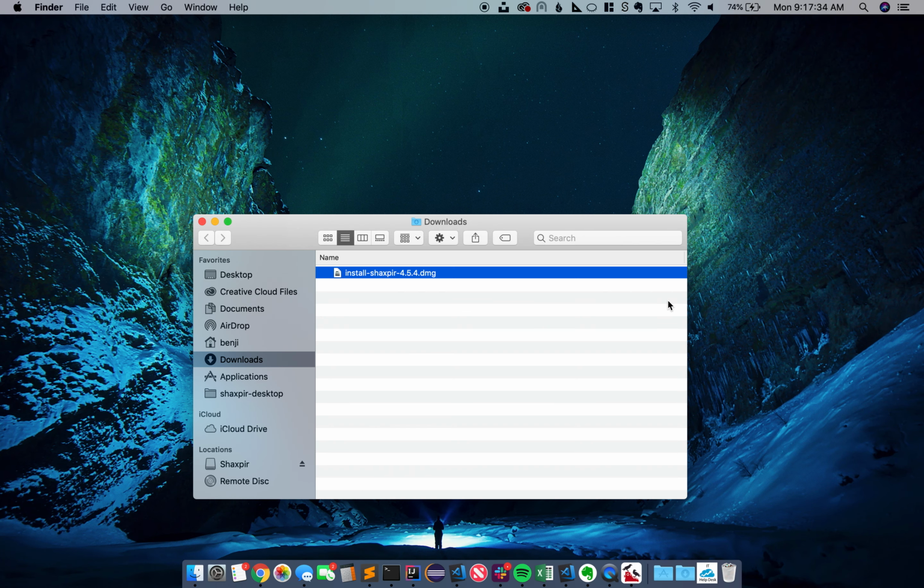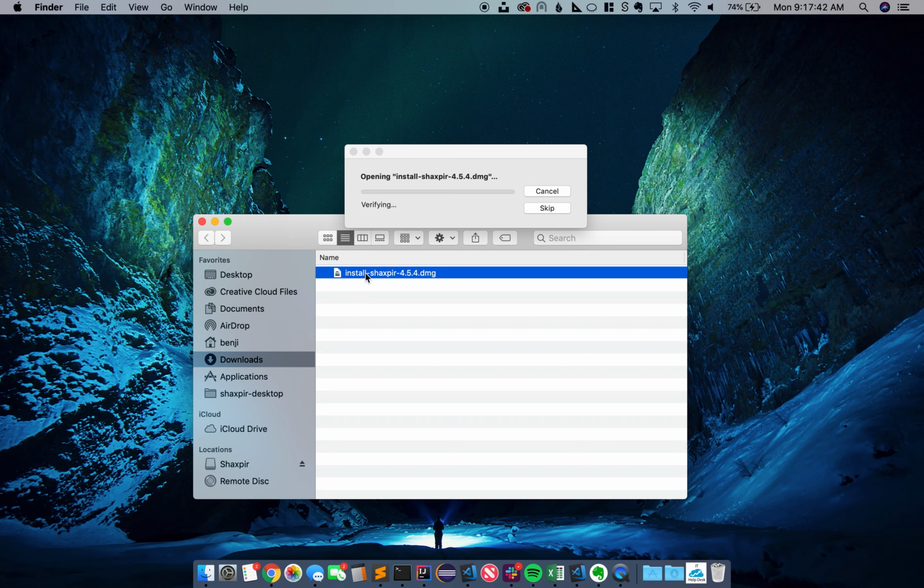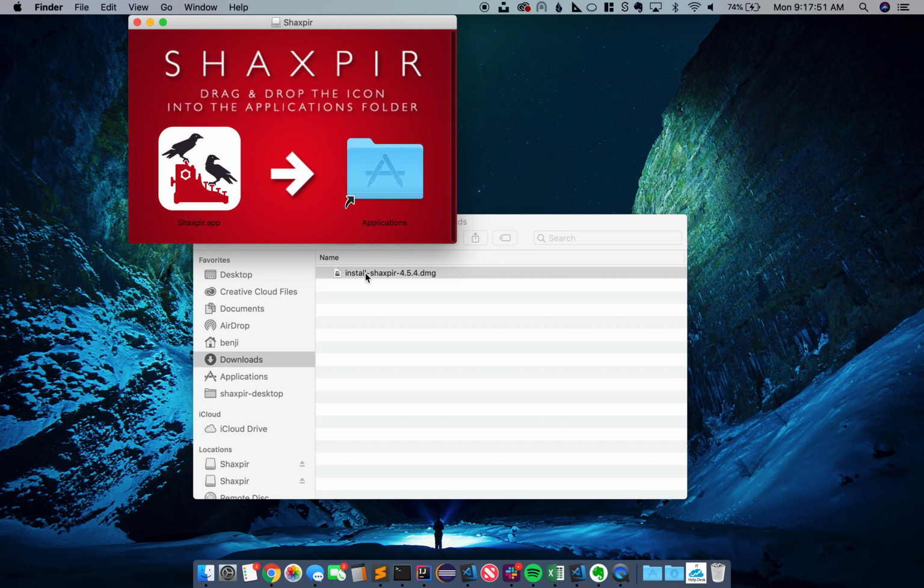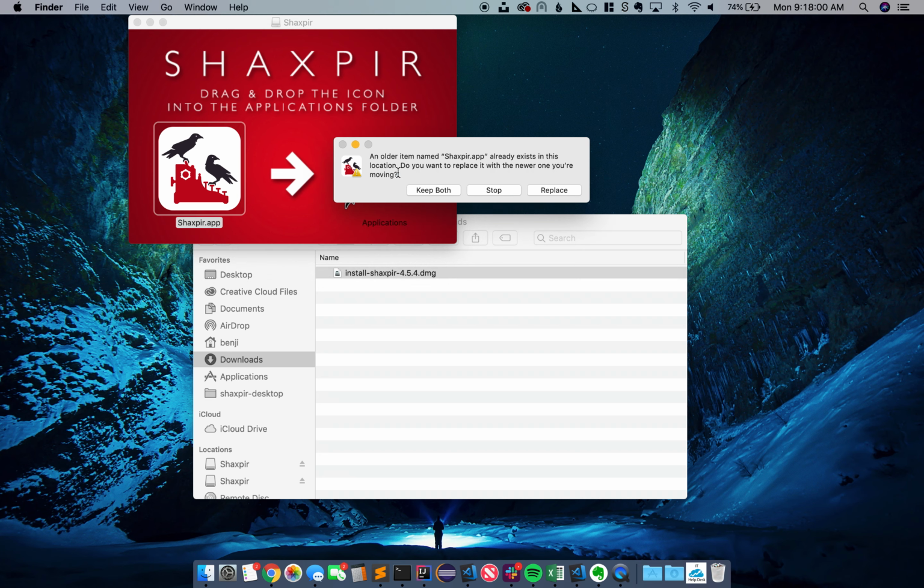And when it finishes downloading, it opens the Downloads folder that has the new installer in it, and it shuts down the application. And then we double click on that installer, and that gives us this installer window where we drag the Shaxpir icon into the applications folder. It asks us if we want to keep or replace. We're going to replace.